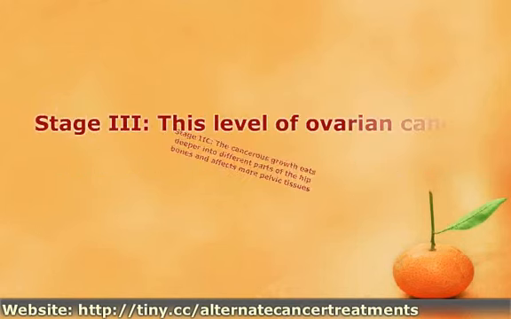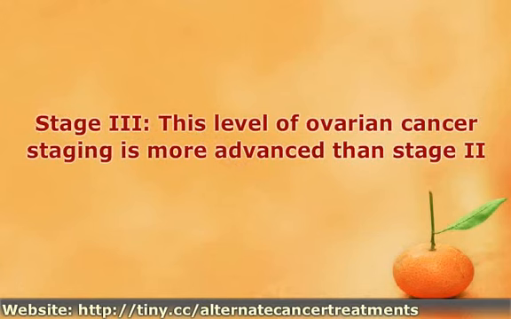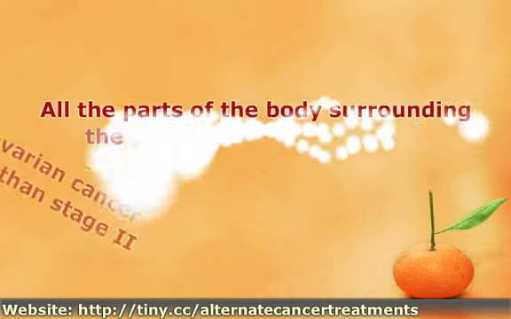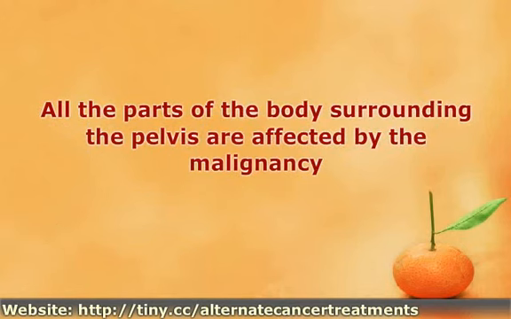Stage III. This level of ovarian cancer staging is more advanced than Stage II. The cancerous growth which sprung forth from the ovaries spread far and wide to the pelvis. However, at this stage, the cancerous growth spread farther than the pelvis. All the parts of the body surrounding the pelvis are affected by the malignancy. It spreads even to the abdominal cavity and every part of the belly. This is an advanced stage of the malignancy and it could be dangerous. It also has 3 sublevels.